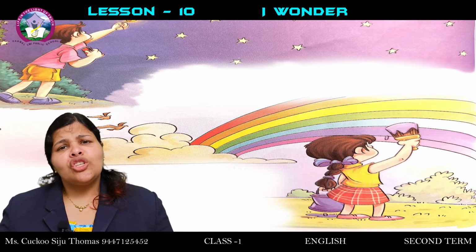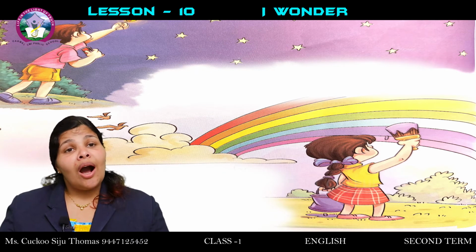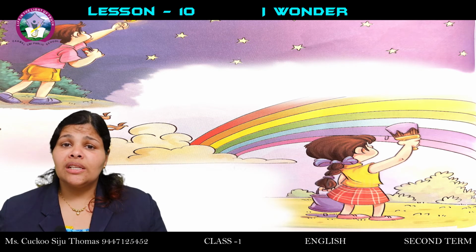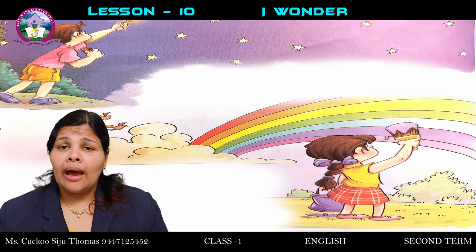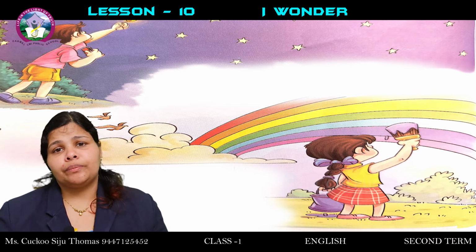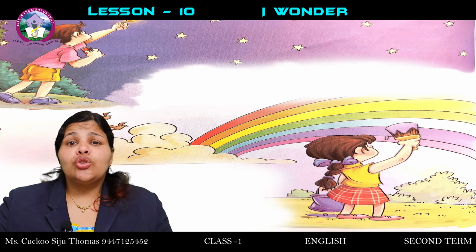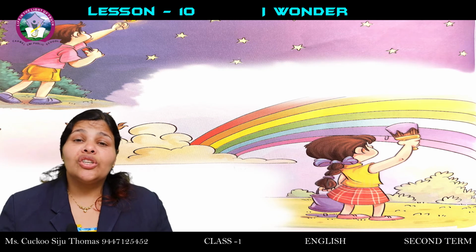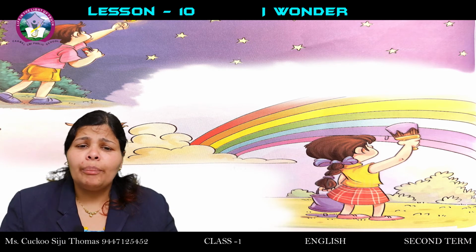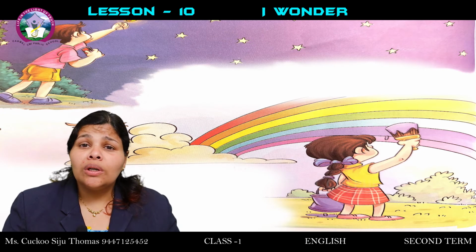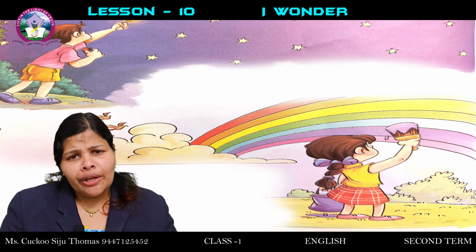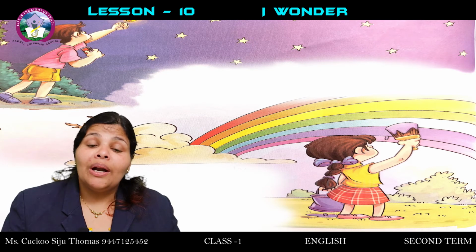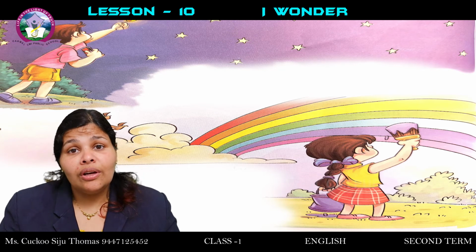So he's very much thinking about these things. But how do all these happen? These are God-created things. It is not man-made. All these happen because God has created like that. Those are the natural things God has created. So this is the way the child is wondering how all these happen. So he's putting it in his own words. Have you ever thought how the rain falls, how these clouds move? We have not made them, but it is the natural creation of God.